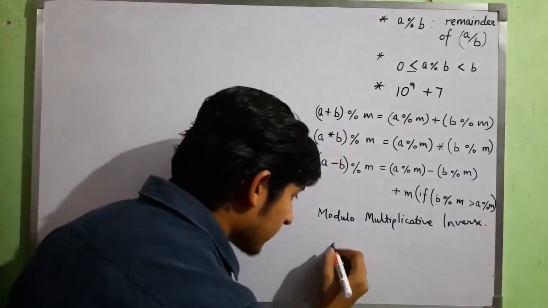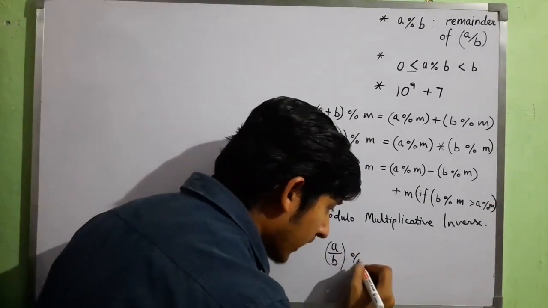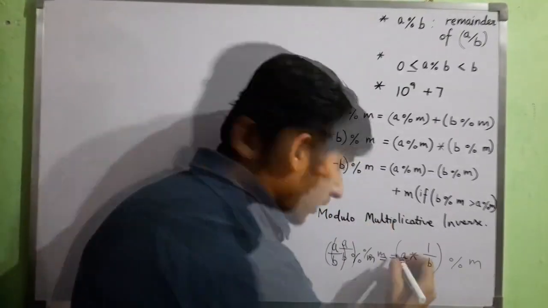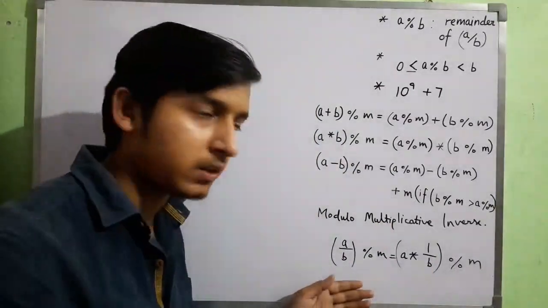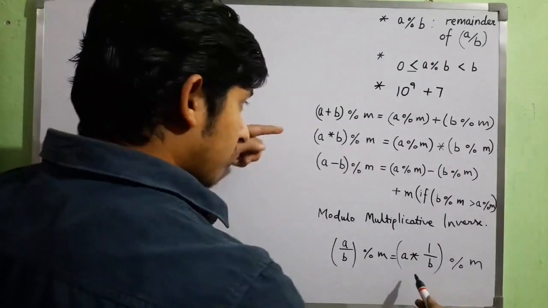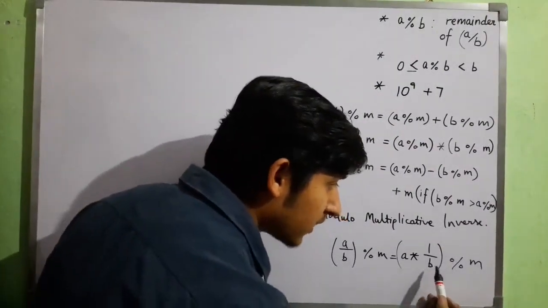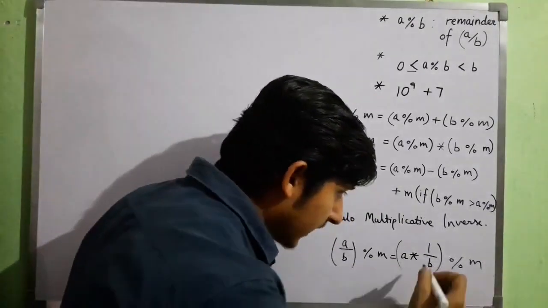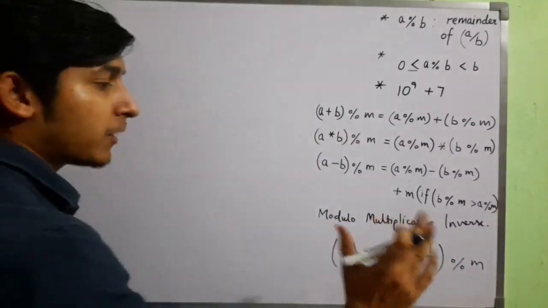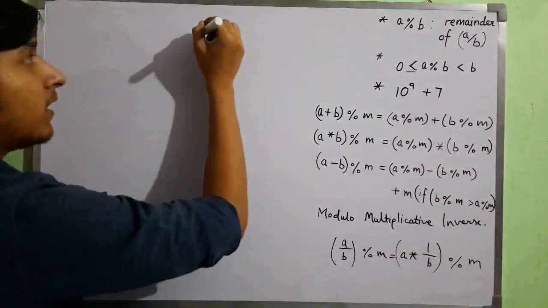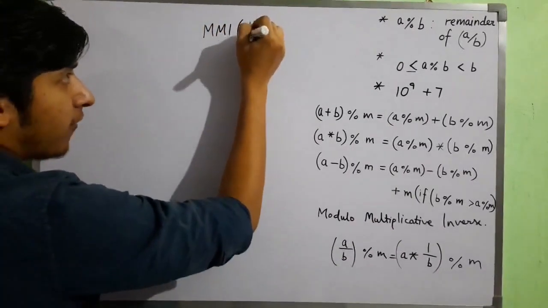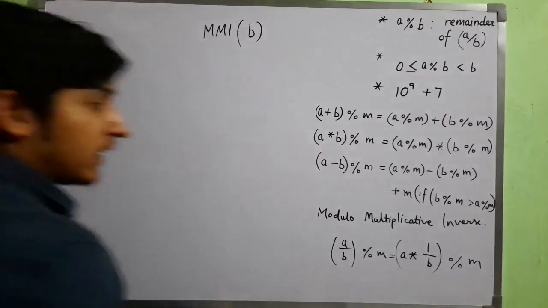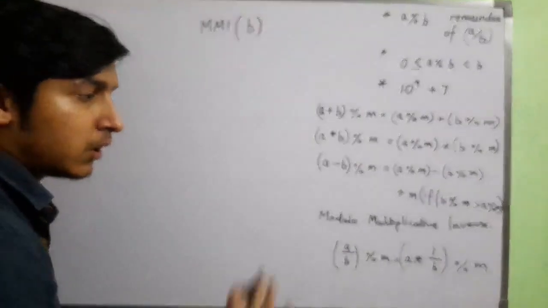So suppose someone asks you what's A over B mod m with the distribution law. What will you do? This is equivalent to this. Now we understand that we can use the property of multiplication here, but because b is an integer, 1 over an integer will be less than 1 in magnitude, and now we understand that we can't use it directly. Because we can't use this 1 upon b directly, we will find the MMI of b. So I can use the MMI of b instead of 1 upon b to calculate the result.